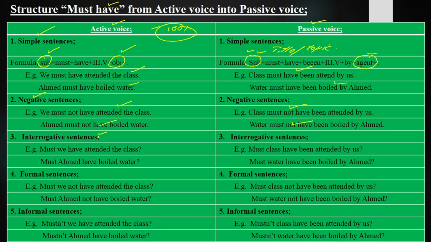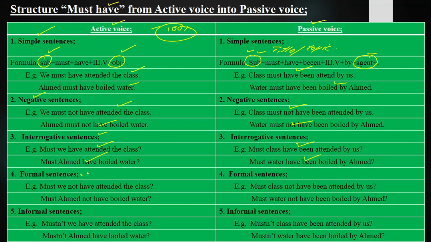Interrogative sentences, those sentences in which we ask questions or put queries are called interrogative sentences. Must we have attended the class? Must class have been attended by us? Must Ahmad have boiled water? Must water have been boiled by Ahmad?